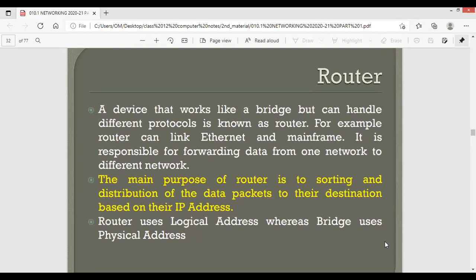Next important device is the router. Understand the name: route. Route means the way, the path, and the router is the device which selects the path. So basically it's a device that works like a bridge but can handle different protocols, and is known as a router.